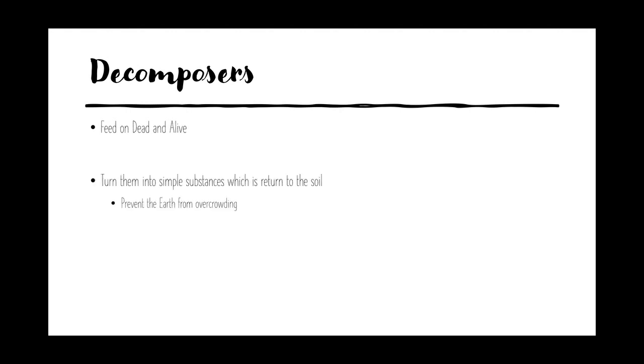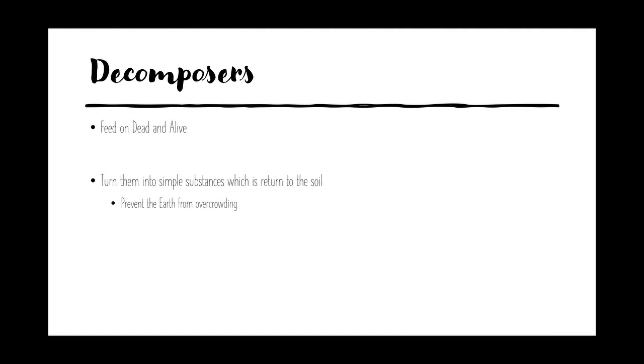Okay, so when they feed on them, what happens is this dead and alive, okay, regardless if they are alive, they'll turn them into this thing called simple substances. Okay, as of now, I can just think of simple substances as things that are very, very tiny. Okay, so tiny that you cannot even see it. Okay, and usually it is returned back to the soil. Okay, why it is returned to the soil is mainly for the plants. Okay, and of course for other reasons, but we'll not go in depth into why they do that.